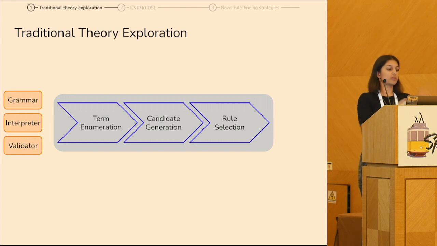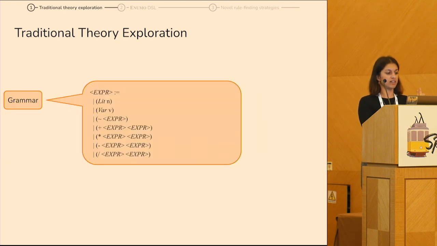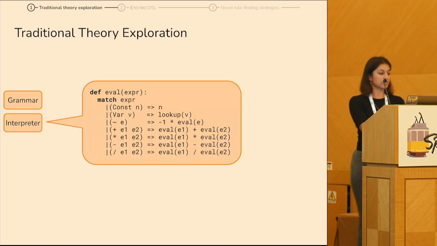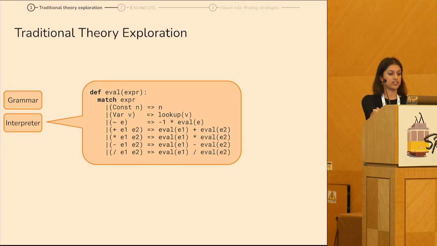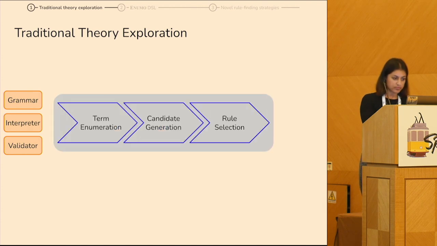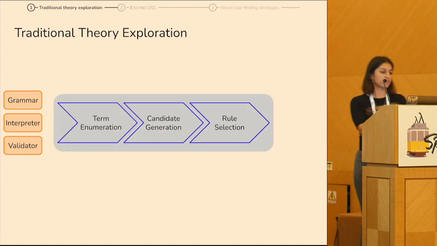And so users of traditional theory explorers are usually expected to provide these three inputs: a grammar, an interpreter, and a rule validator. The grammar tells you how to enumerate terms from your domain. The interpreter tells you how to evaluate those terms on concrete values, which is used for the candidate generation that I mentioned. And then the rule validator tells you whether the rules that you find are sound. So given these three inputs, you run through the theory exploration pipeline, and you get out a rule set.